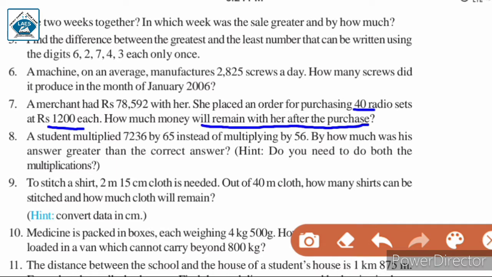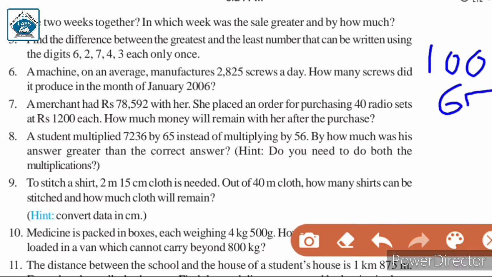So after the purchase, the money that will remain will be equal to the money she had initially with her minus the cost of 40 radio sets. Let us consider an example. You had 100 rupees with you and you spent 65 rupees. So how many rupees will be left in your hand? For that you will subtract 65 from 100, and then you will find out that 35 rupees is left.